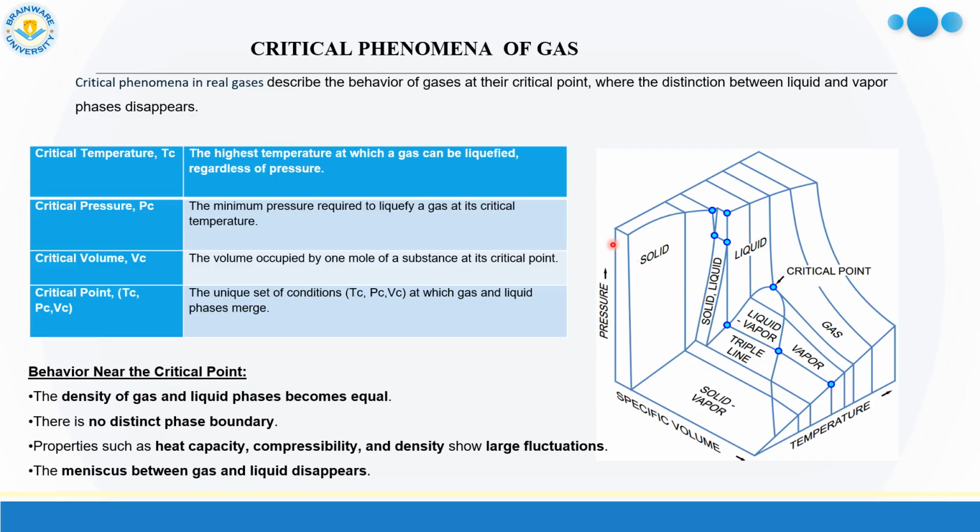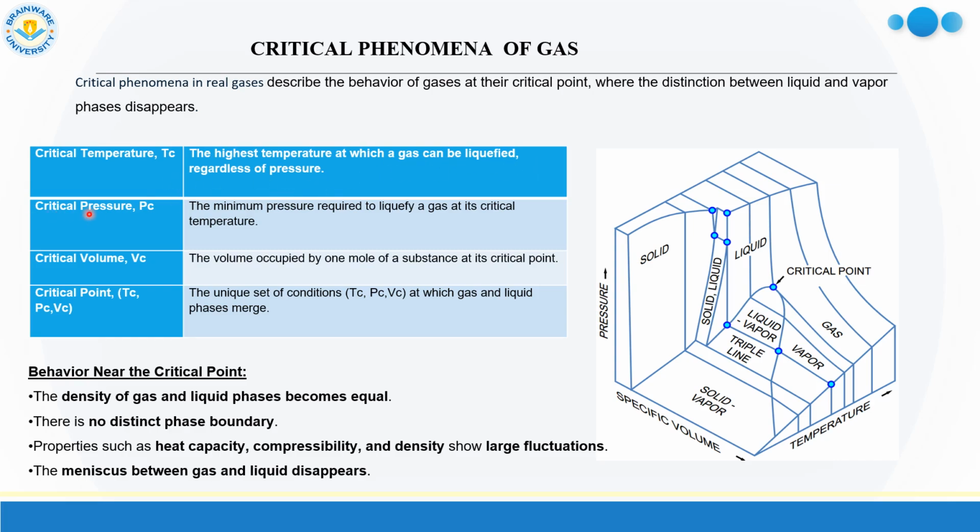So in this picture you can see pressure versus volume versus temperature plot, and above the critical temperature all the components become gas. Now what is critical temperature? Critical temperature is considered as the highest temperature at which a gas can be liquefied regardless of pressure.